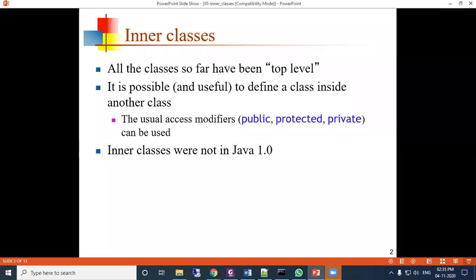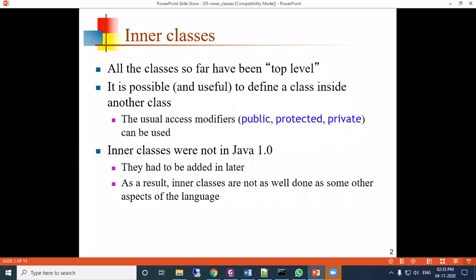Inner class concept was not in Java 1.0. In the earlier version, it was not there. After 1.0, after version 2, this concept was introduced. So they had to be added later, and as a result, inner classes are not as well done as some other aspects of the language.